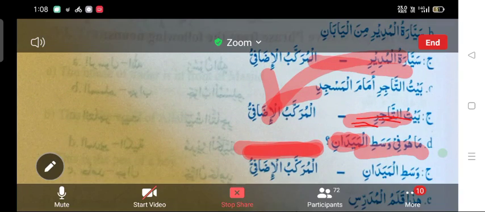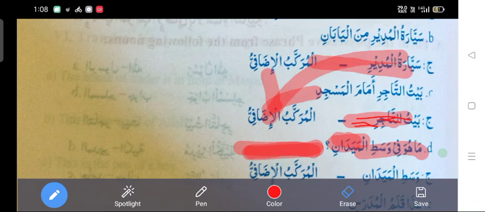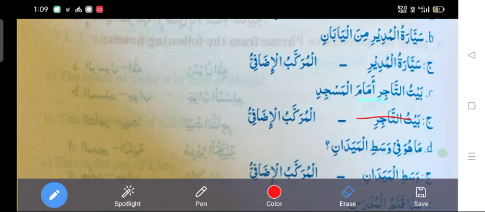Now second, you have to find out the murakkab al izafi in question number 2. The question given is Sayyaratul mudiri min al yaban. Sayyaratul mudir, the principal's car, the car of the principal. Min al yaban is from Japan. So you have to find out the possessive phrase in this sentence. How to find out?